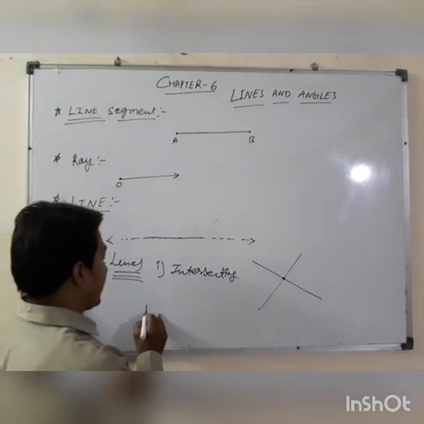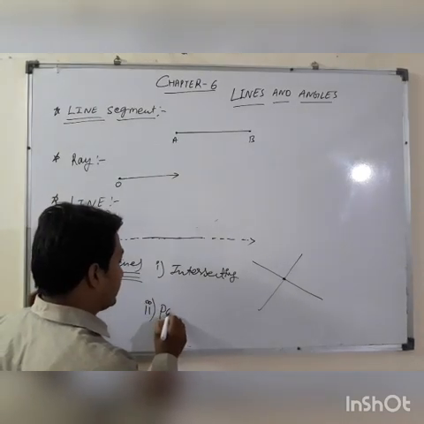Okay students, now the second one is parallel lines.